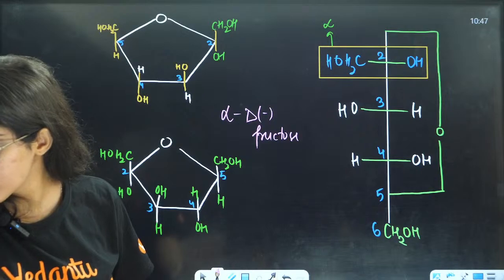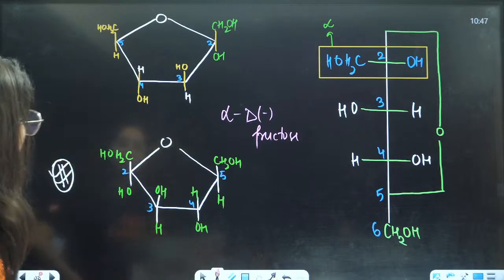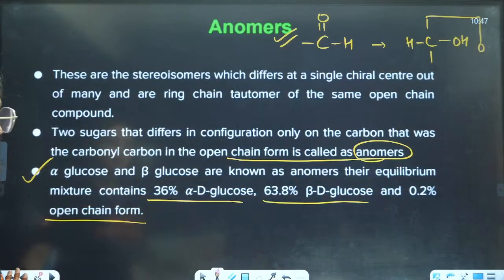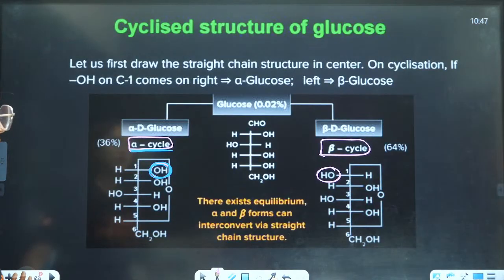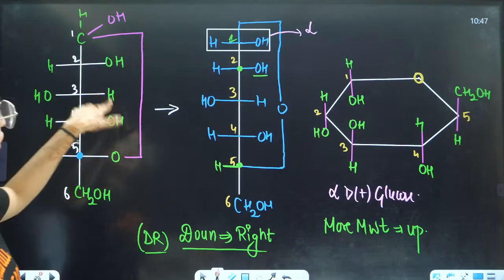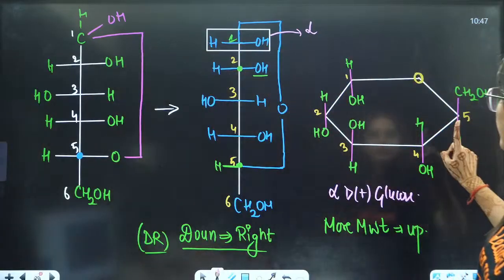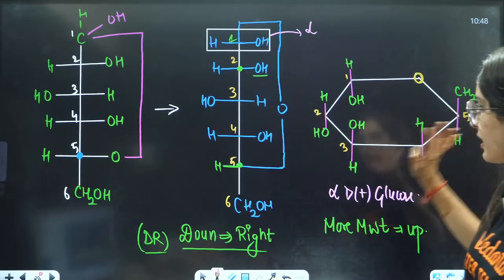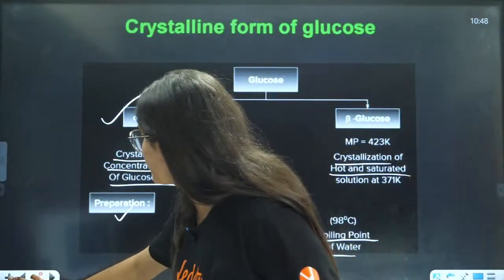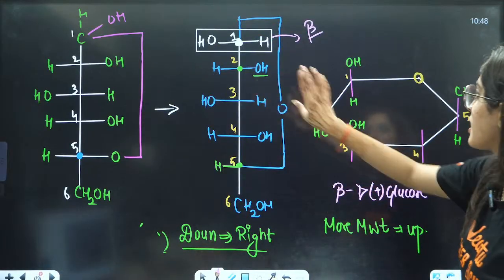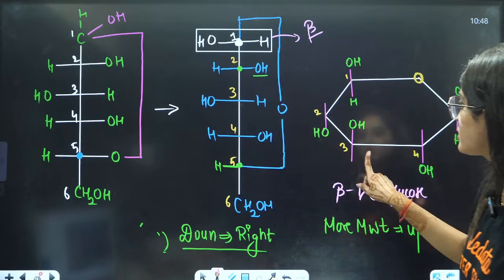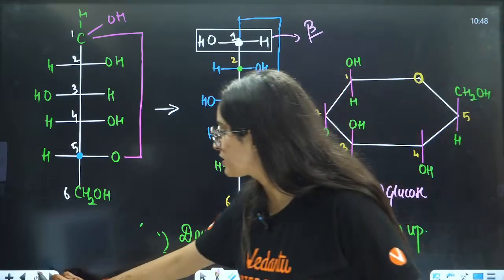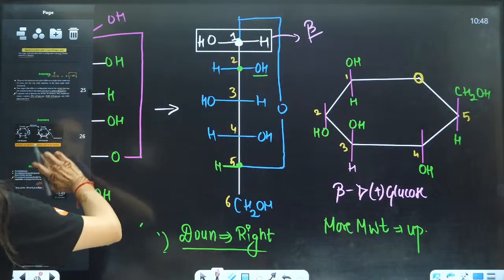Okay? Yes? So let me check that again. Let me check glucose as well. Okay. First carbon downwards, second carbon downwards, third carbon downwards, fourth carbon downwards. Yes, that is right. And what about this one? First carbon, hydrogen downwards, OH downwards, here H downwards, right? OH downwards, and again this is also right. Okay, so glucose and fructose structure we have drawn here.